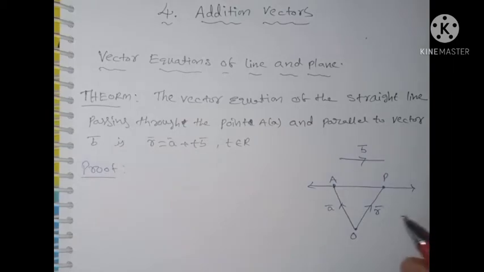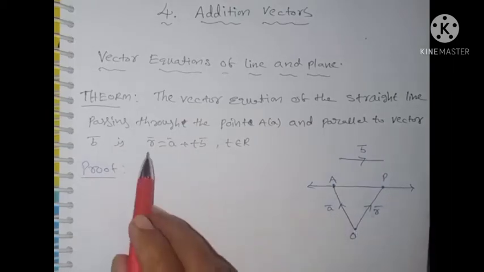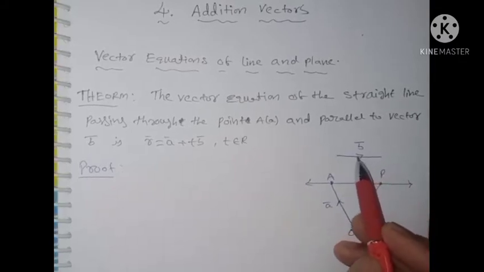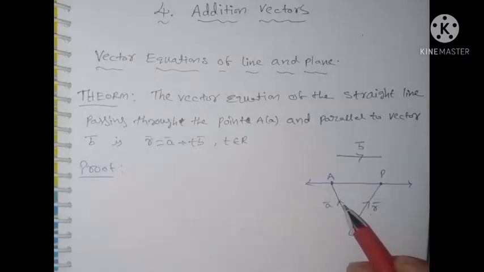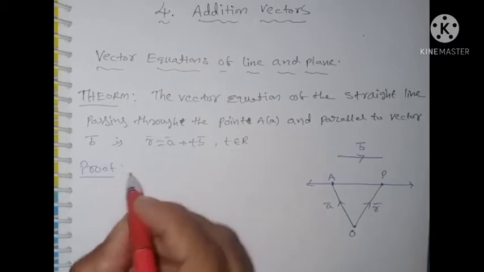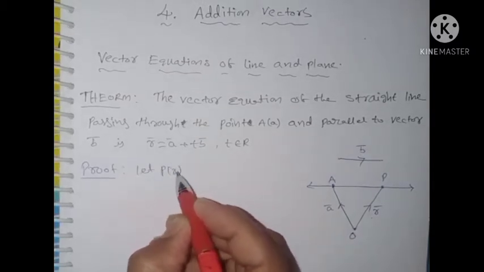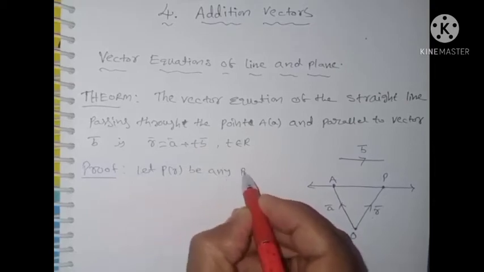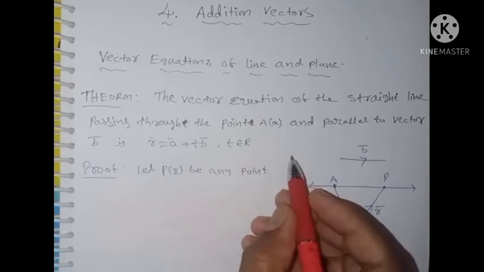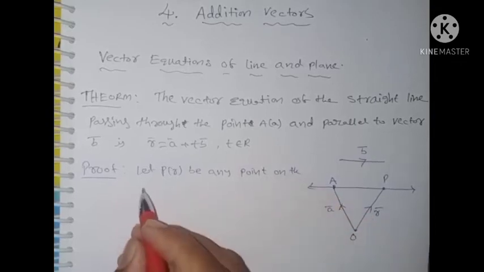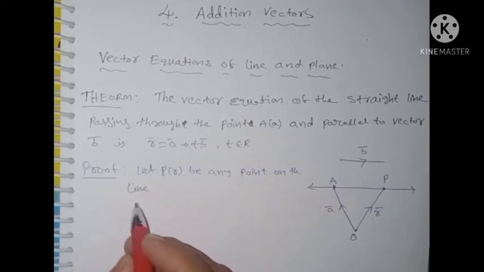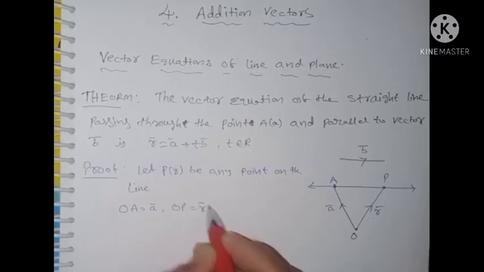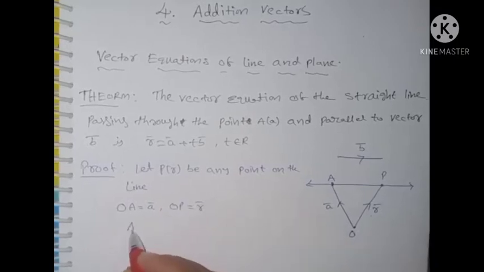Listen first. Here OP is our r bar, so OP is equal to r bar and OA is equal to A bar. B bar is a vector parallel to AP. Then write down first: let P of r bar be any point on the line. Therefore OA is equal to A bar and OP is equal to r bar.